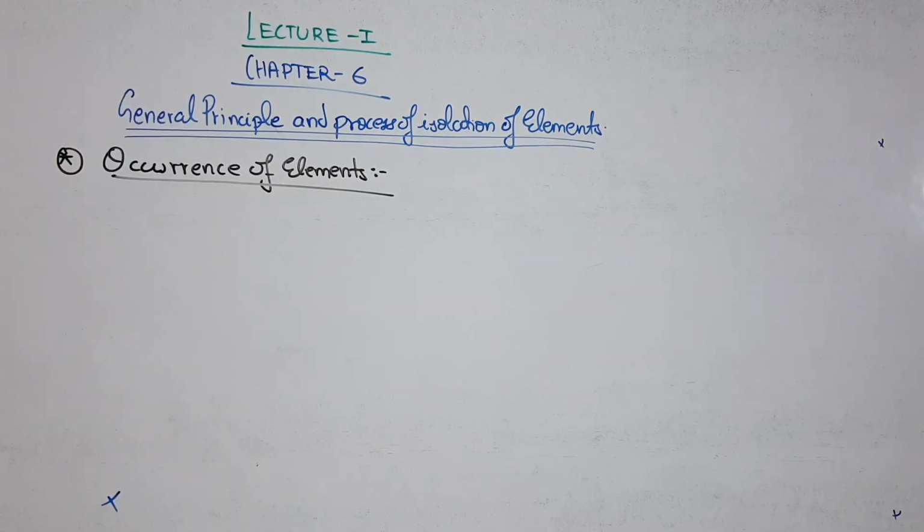Good morning to all of you, and I welcome you to lecture 1 of the new chapter, which is basically known as metallurgy. In the book itself, it's chapter number 6, by the name General Principles and Processes of Isolation of Elements.